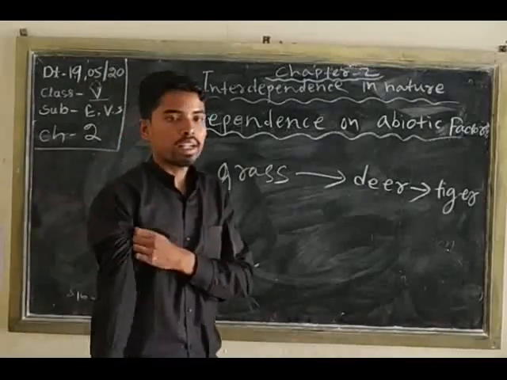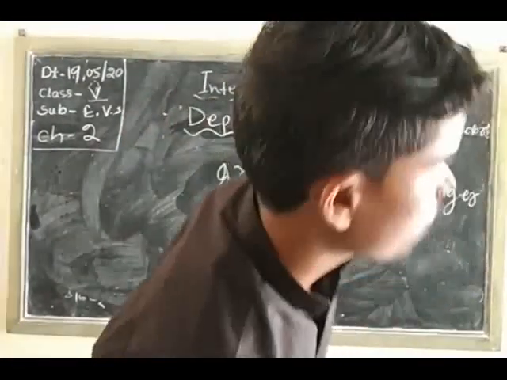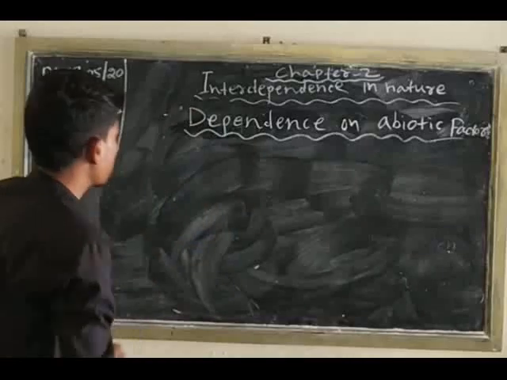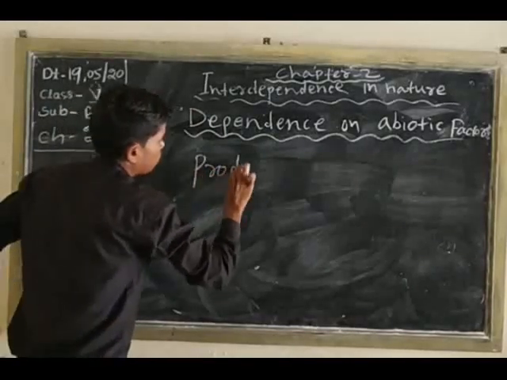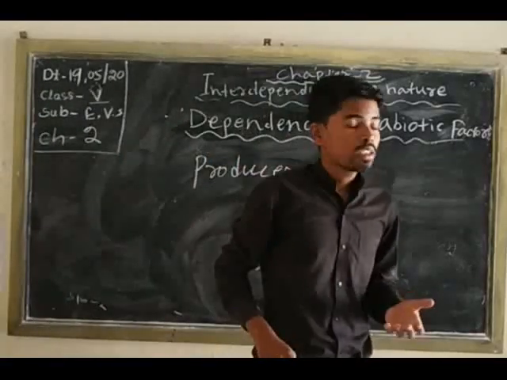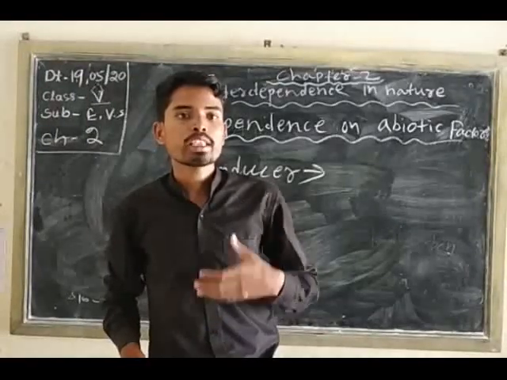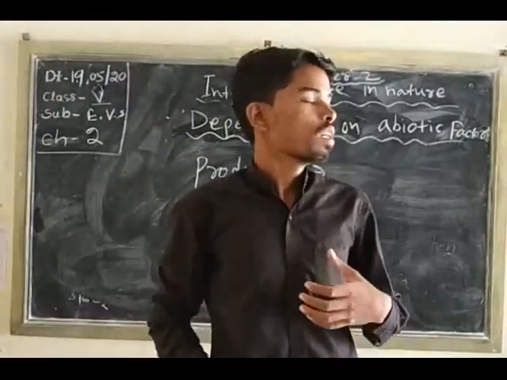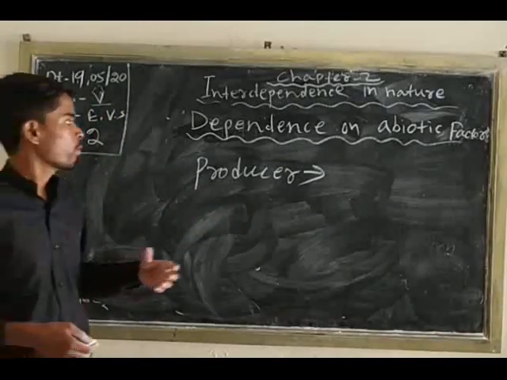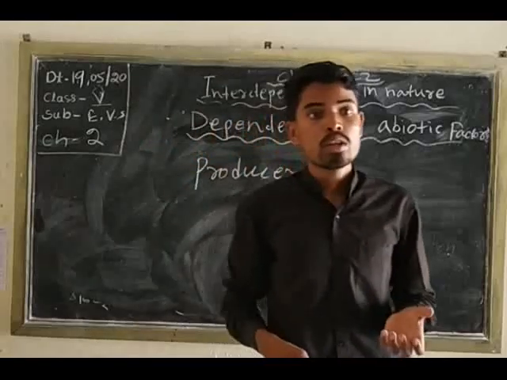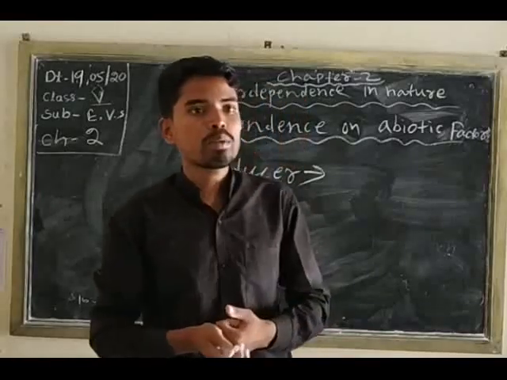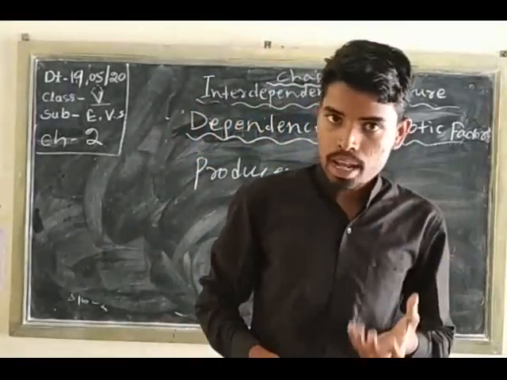Okay, so now come to the producer. What is a producer? Producer means we produce food. So you already know about the photosynthesis process. Plants make their own food by the process of photosynthesis, and other organisms depend on the plants and plant products. So that is called herbivores. Okay, so herbivores means the primary consumer.